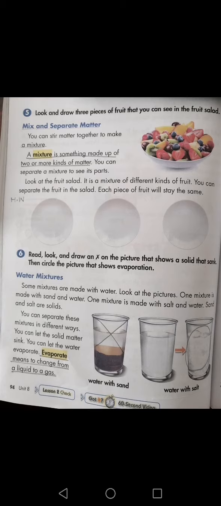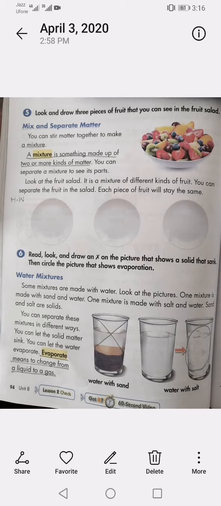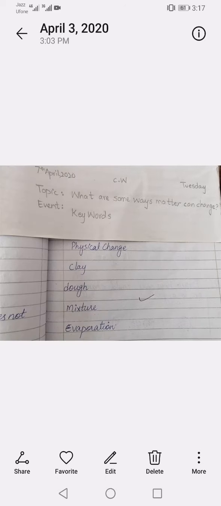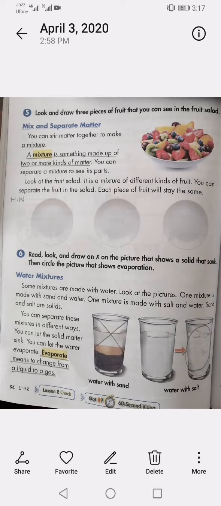Okay, and water with salt will be separated by the process of evaporation, that the water will evaporate and this salt will be left at the bottom of the glass. Okay, evaporation. What is evaporation? Evaporation means to change from a liquid to a gas, the form which is in liquid form turns into gas, and the water evaporated when it comes in the form of gas. Okay, and this was your book work.